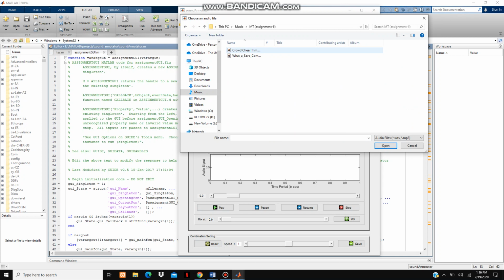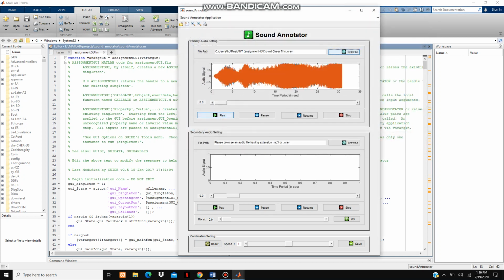The primary audio is an audio of a football match. So we can either play, pause, resume or stop this audio. Pause this audio and resume it. And we can finally stop this audio. By stopping this audio, the position of the primary audio will get reset to its initial position. You can also see the primary audio file path over here.